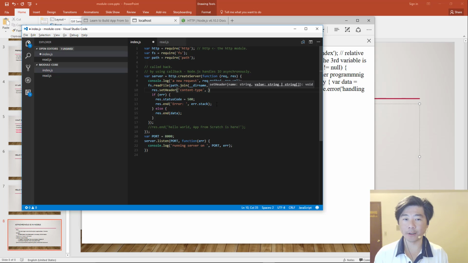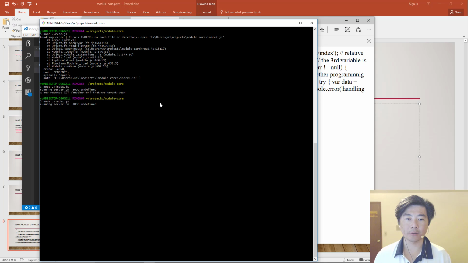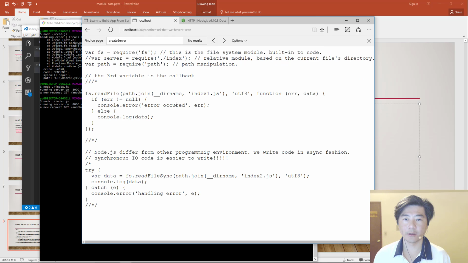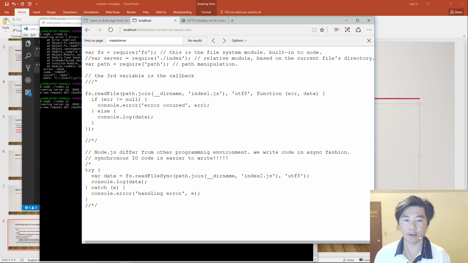The nice thing about having a good code editor is that it can help you with IntelliSense, so that way you don't have to remember as much of all the different properties and methods that you have access to. So we set it to text plain instead. Come back here, kill that. Okay, now it's printing it out just like what we were expecting, a file.